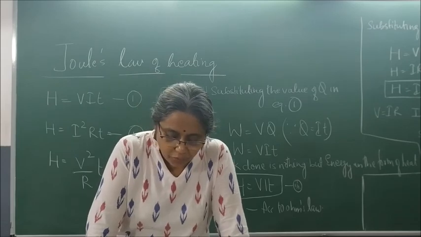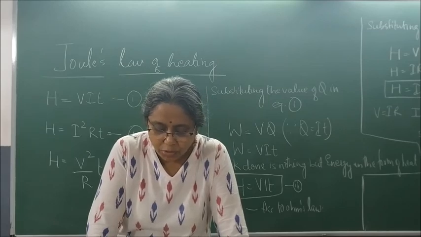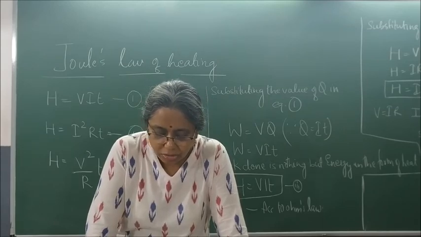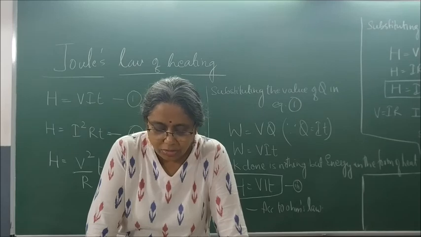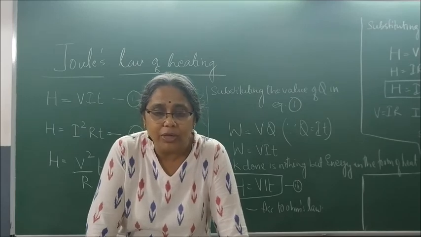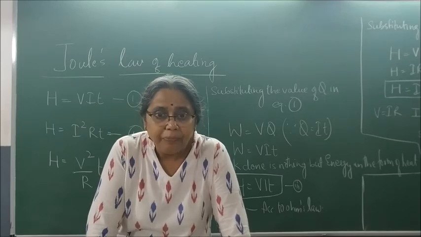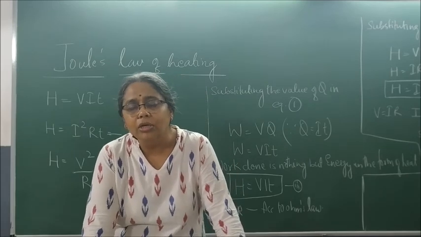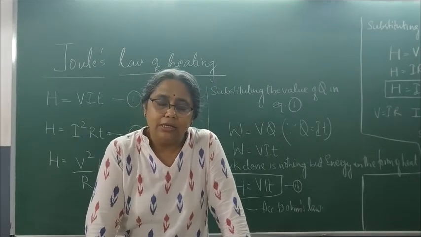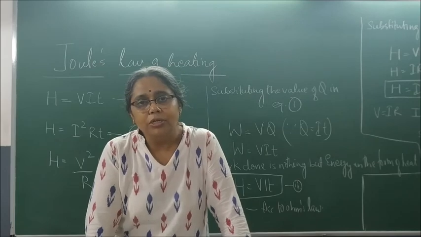In a practical situation, when an electric source is connected to a known voltage source, it is used for calculating the current through it using the formula I is equal to V by R. So this is all about Joule's law of heating. Very important.